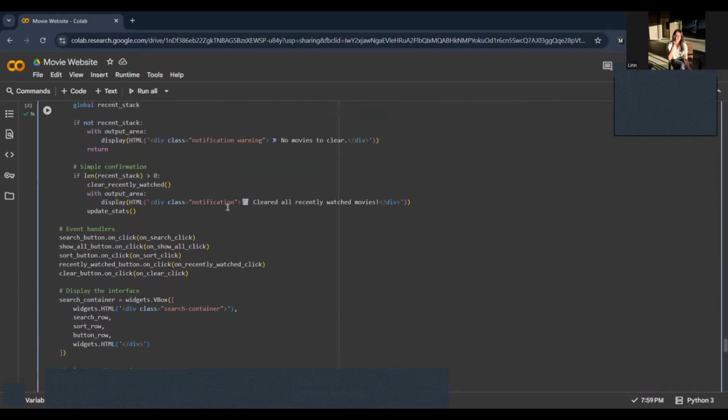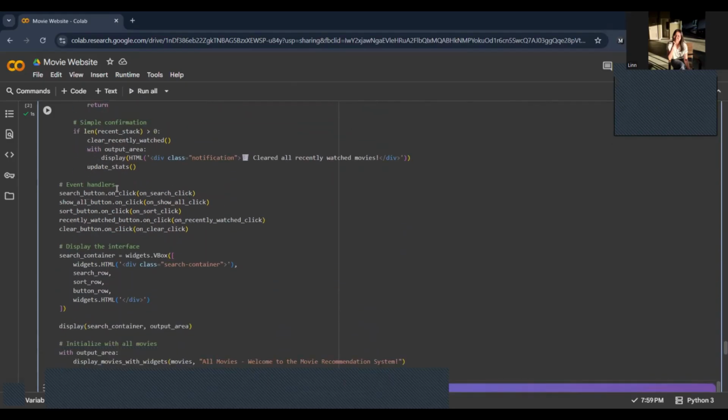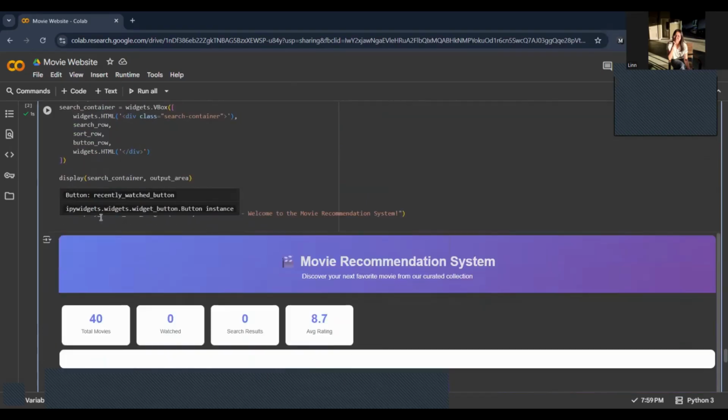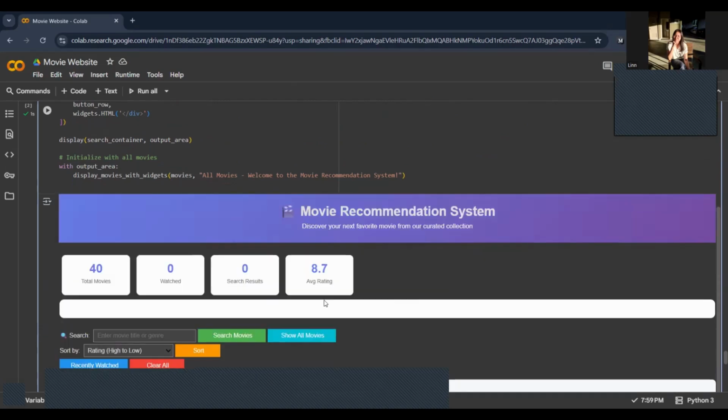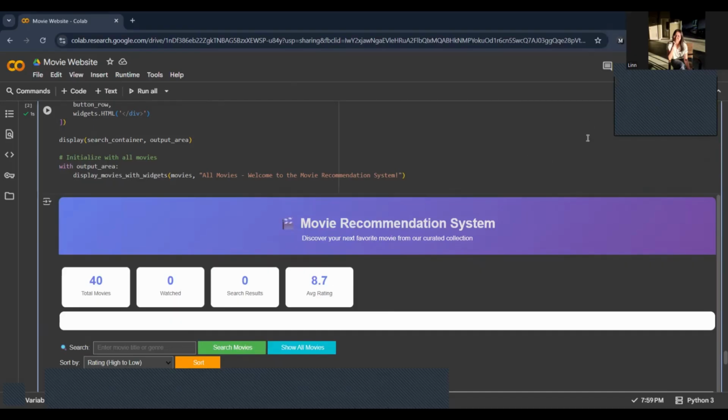Final thing, for the event bindings, it connects each button to its function, using the search button, show all button, that kind of thing. And this is the final display with the output area. This is the end of the code explanation.